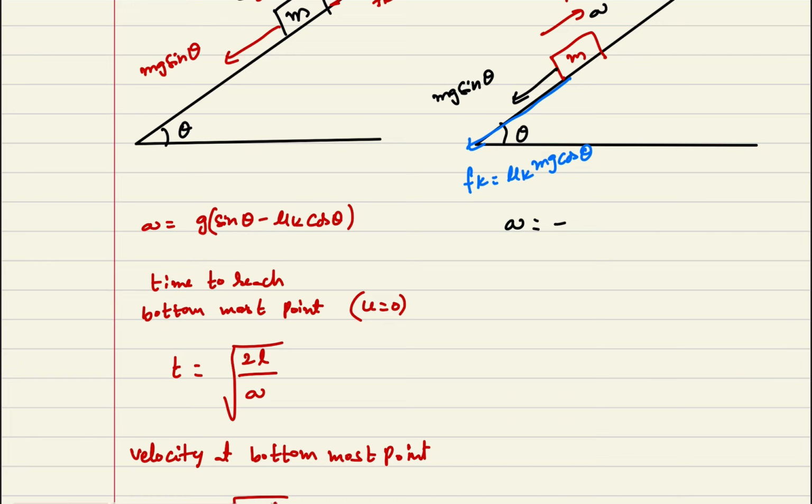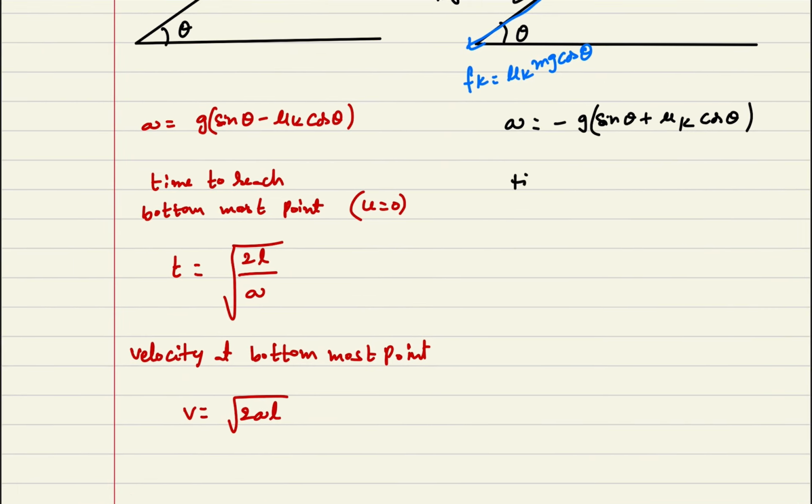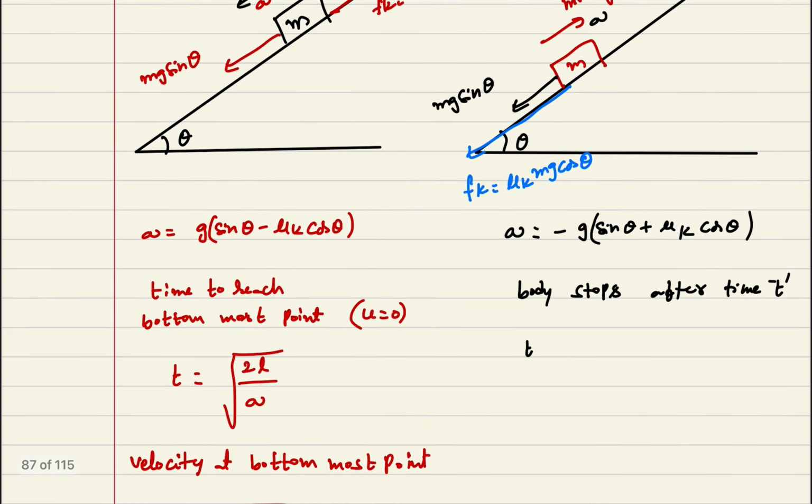That retardation, a, is equal to minus g into sin theta plus mu k into cos theta, we can write. Now, the time when the body stops, after time t, I am writing the time t value. If v naught is the initial velocity,